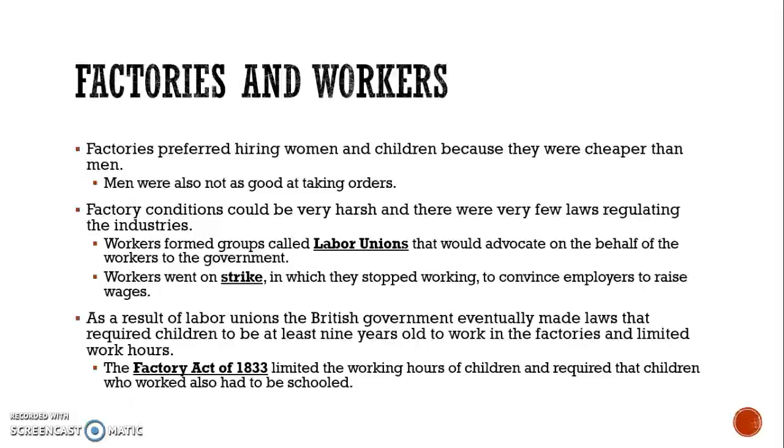As a result of labor unions, the British government eventually was able to make laws that required children to be at least 9 years old in order to work in the factories, and it also limited the work hours that they had. The Factory Act of 1833 limited the working hours of children and required that children who worked also had to go to school.